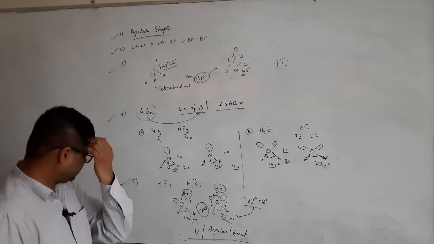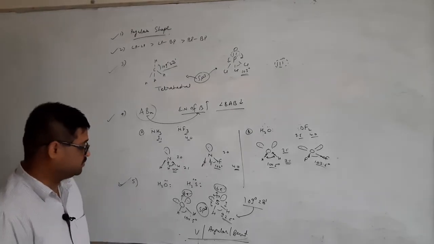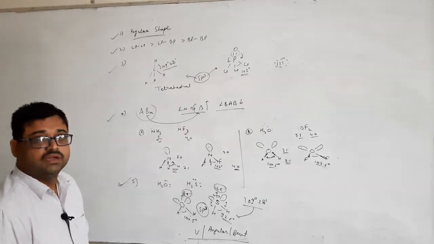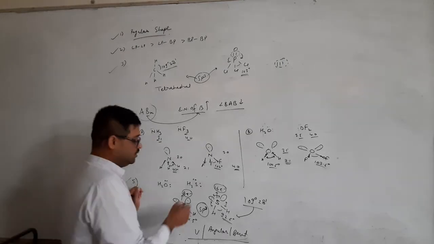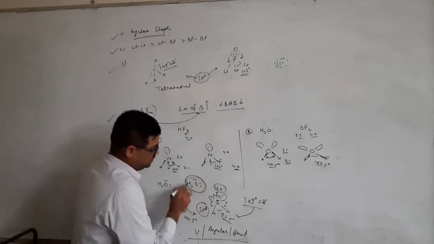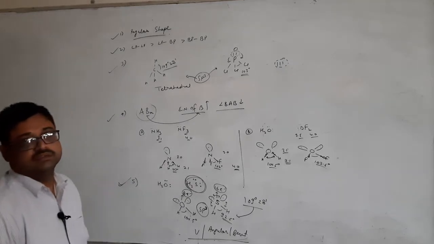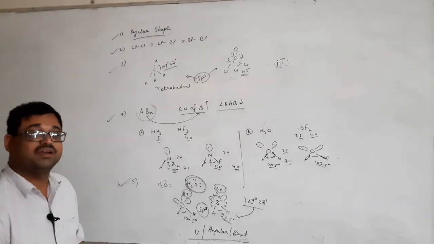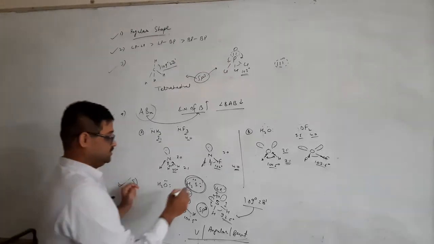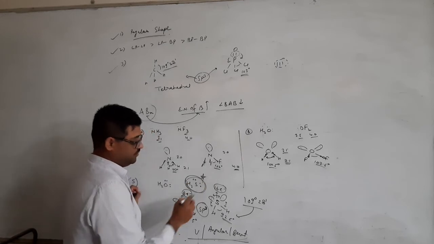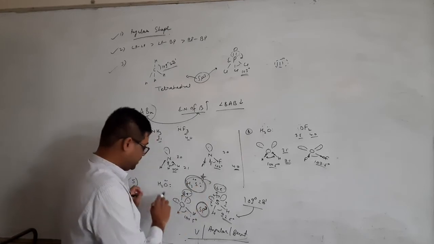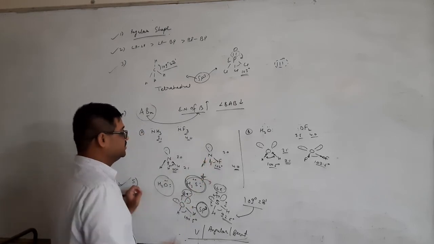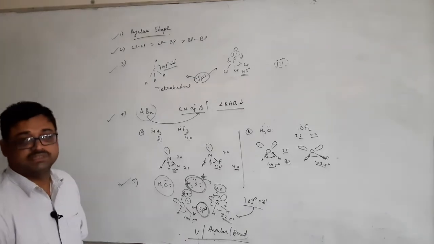Why do they have this much of an angle? If you go through Drago's rule, then think about it. Whether H2S has hybridization or not, for that you have to see my hybridization video. So I am putting a star on this H2S, whether it has hybridization or not. But if I am talking about H2O, then it is sure, because I have mentioned here that H2O has sp3 hybridization.